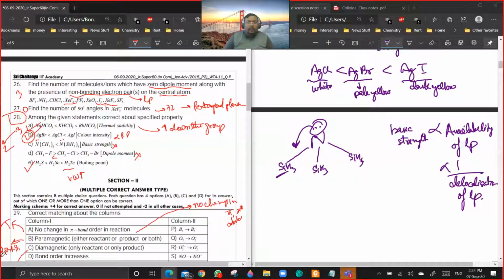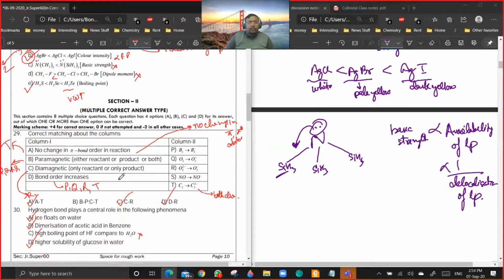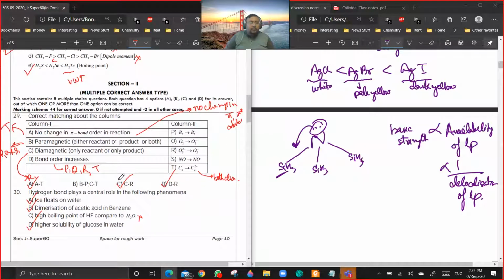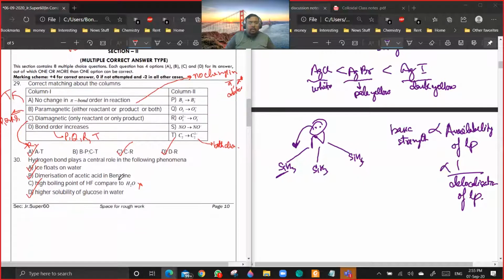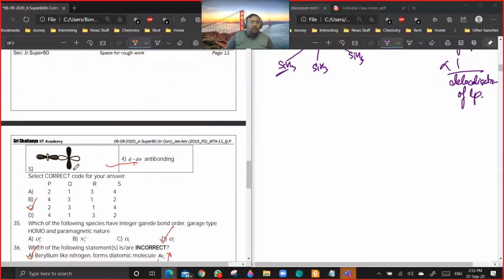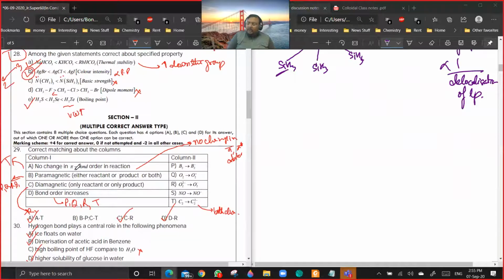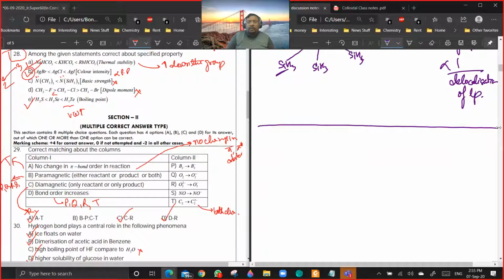Okay. So after this, 28 is done. So after this, 29. Now you have multi-correct. Okay, before multi-correct, let us see, what is the pi bond order? Pi bond order can be calculated like overall bond order. Only thing you have to take only pi orbitals into account. So pi bond order will be number of electrons in pi bonding orbitals minus number of electrons in pi anti-bonding orbitals, by 2.